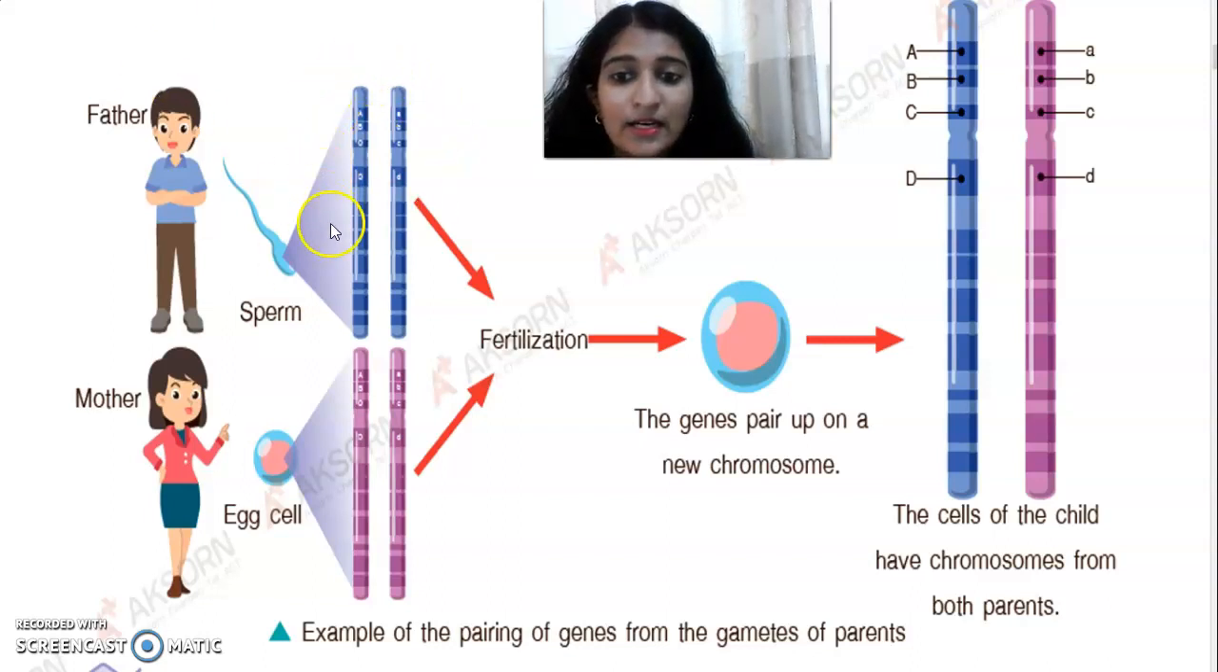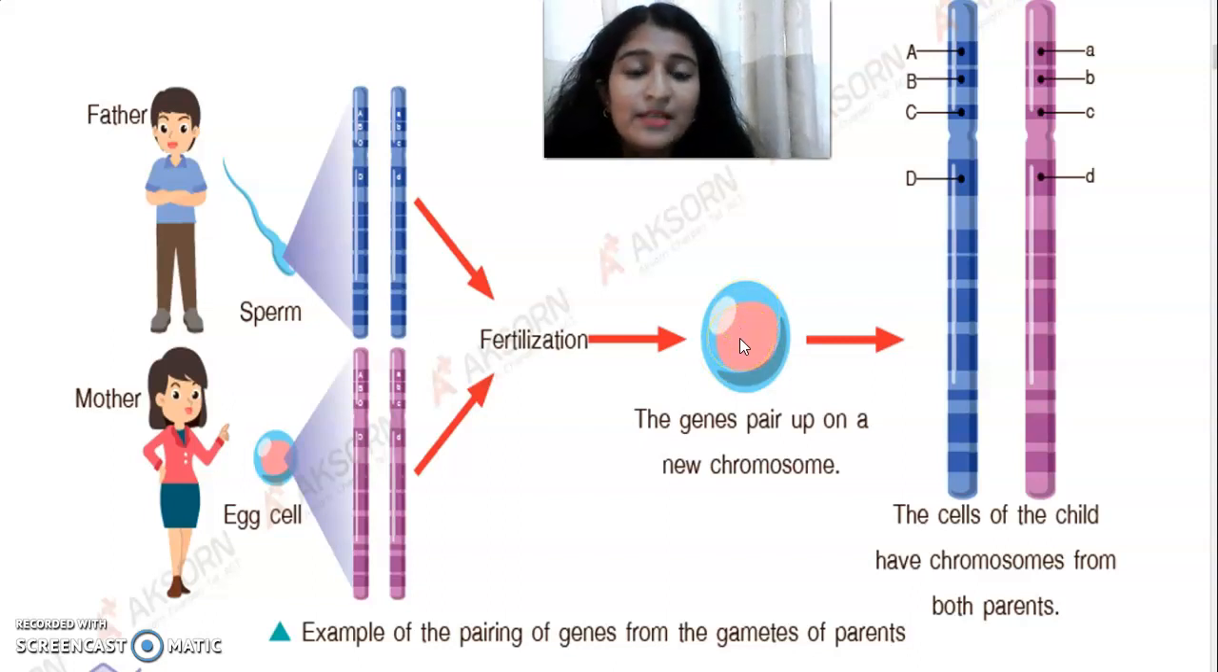This is the blue color. You can see the blue color. This is the father's chromosome. The purple color, you can see the purple color. This is the mother's chromosome. We have 23 from father and 23 from mother. Fertilization means joining. Fertilization means sperm and egg cell join to get a zygote. This is called a zygote. This is the baby.